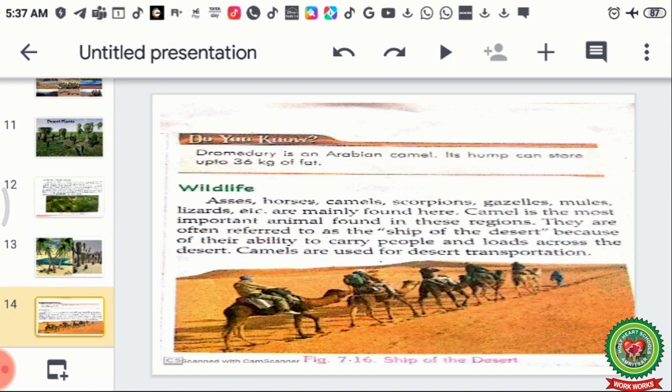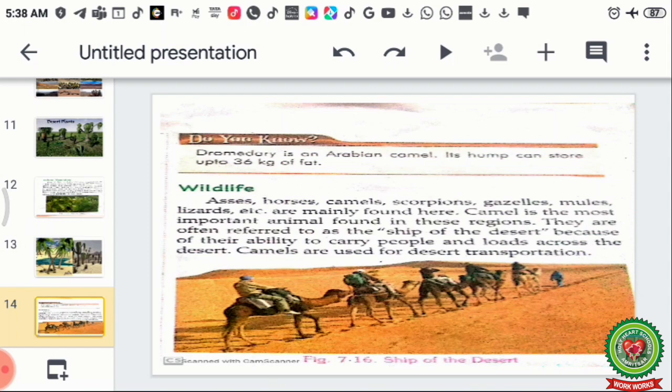They are often referred to as the ship of the desert because of their ability to carry people and load across the desert, and camels are used for desert transportation also. And one thing more is that camels can stay without water for long days.